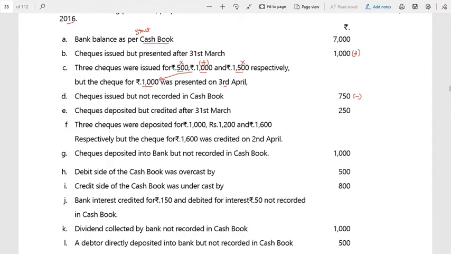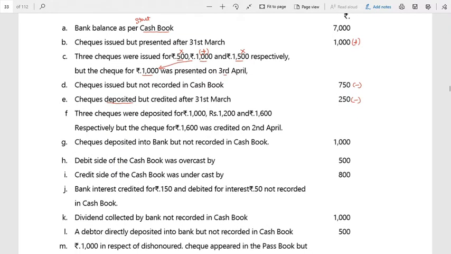Next, checks deposited but credited after 31st March. Deposited means the moment a check is deposited, I will increase in the cash book, as an amount is collected. Correct? It is a receipt. Therefore, I will increase. But in the bank, it has been collected only after 31st March. So therefore, in the bank passbook, it has not been credited. That is, the amount is not increased. In the cash book, it is already increased. Therefore, in order to reach passbook level, what am I supposed to do? Subtract. So minus this 250, I have to deduct again.